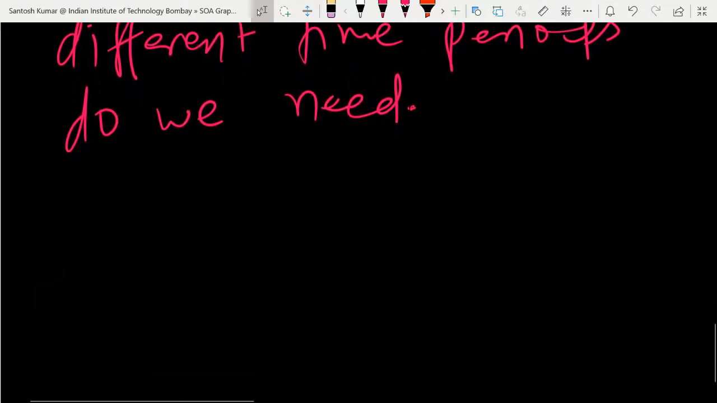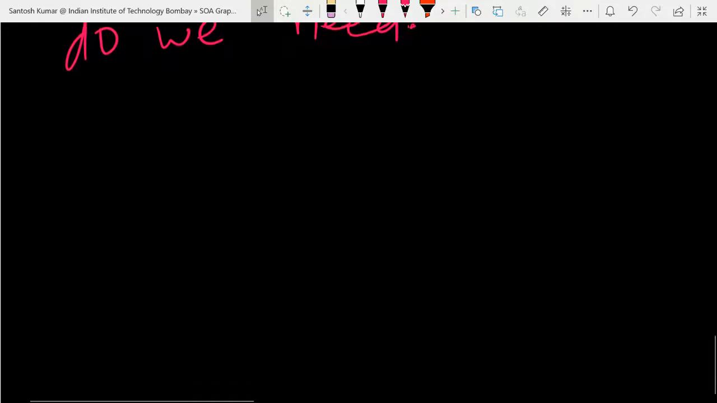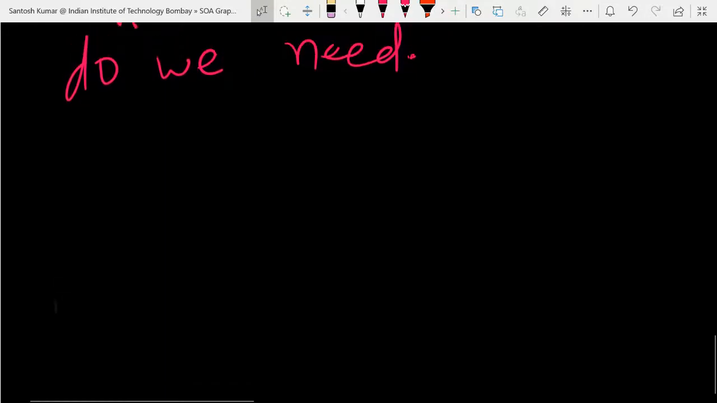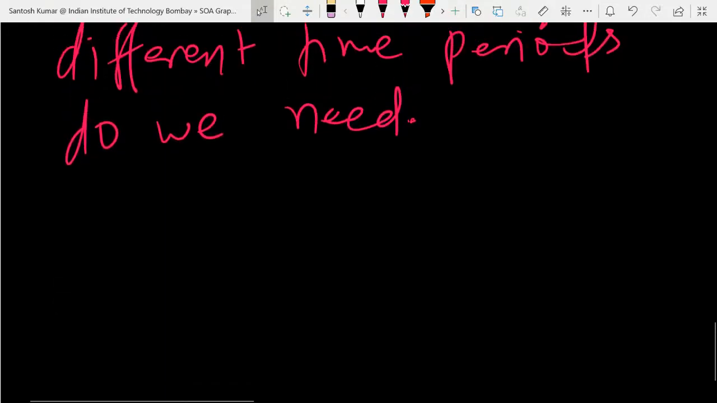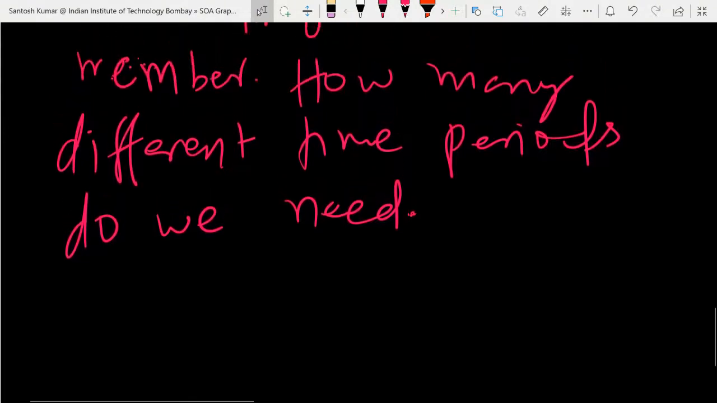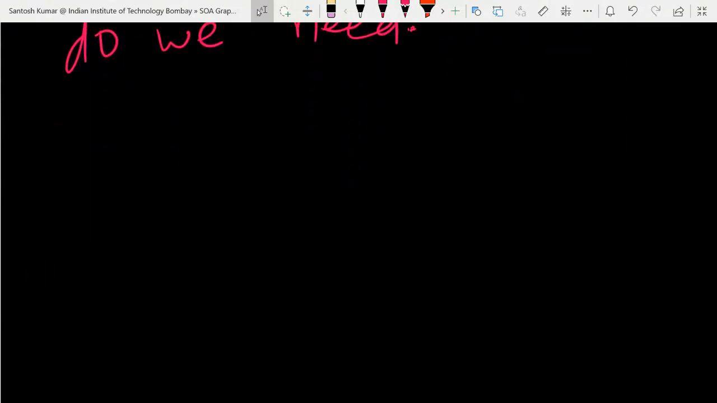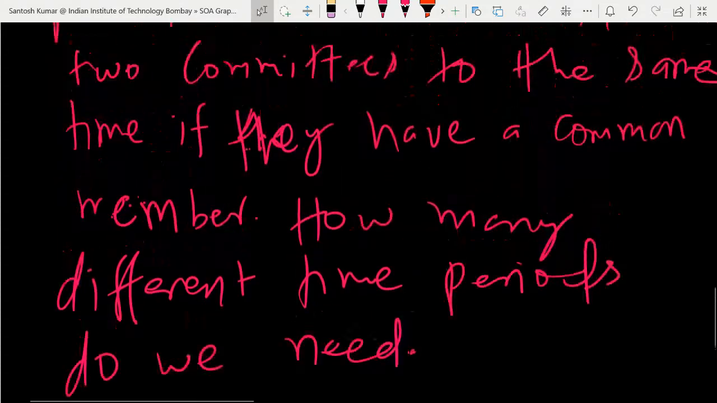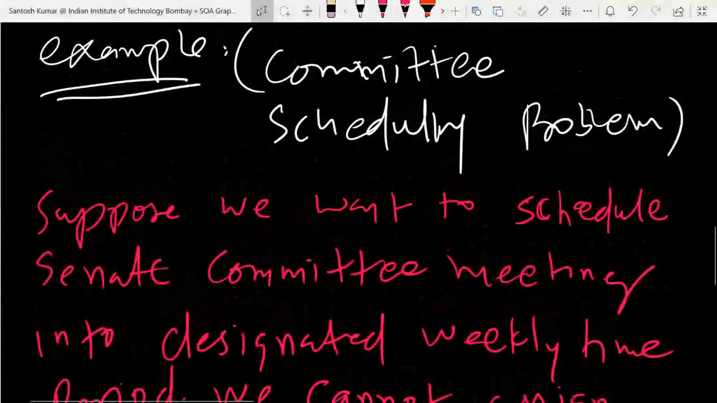If two subjects have no student common, then you can put both exams together. But if any one student is common to both subjects, then you cannot put both subjects at the same time. So for that you need some planning. Such types of questions we'll discuss. Let me explain more: how do we solve this type of problem? This is just an overview of the problem.